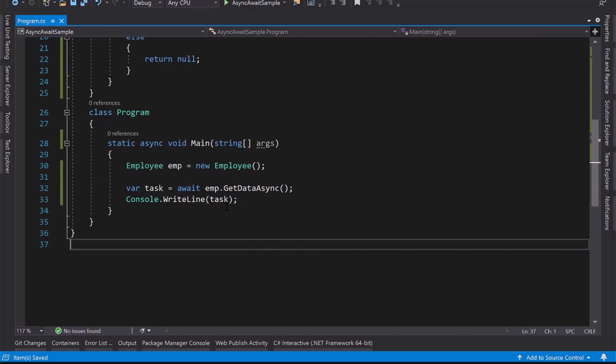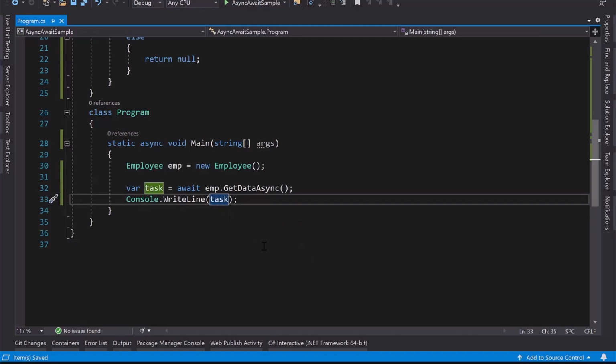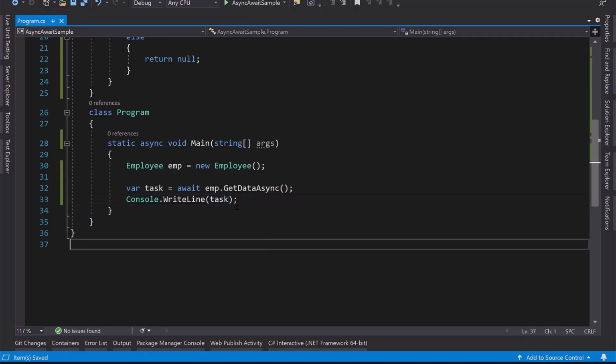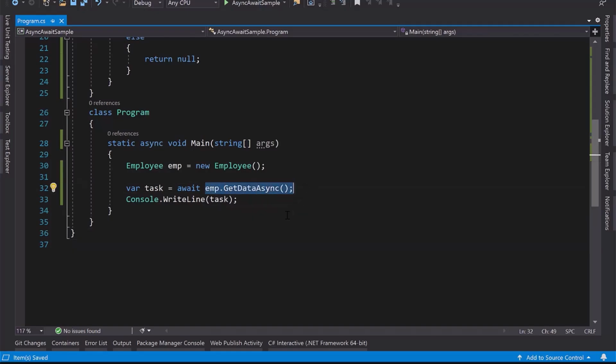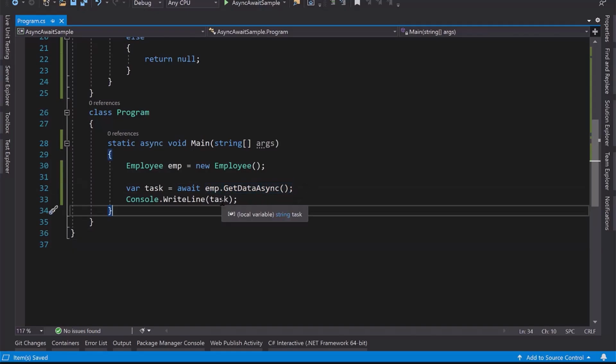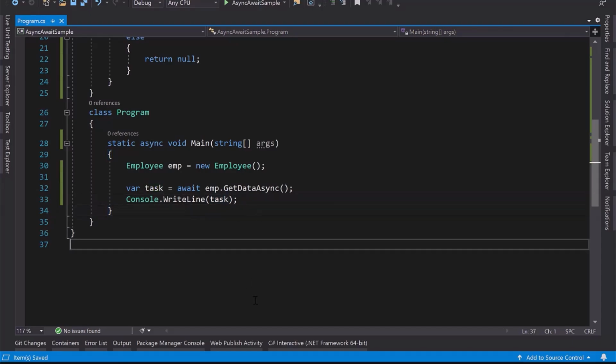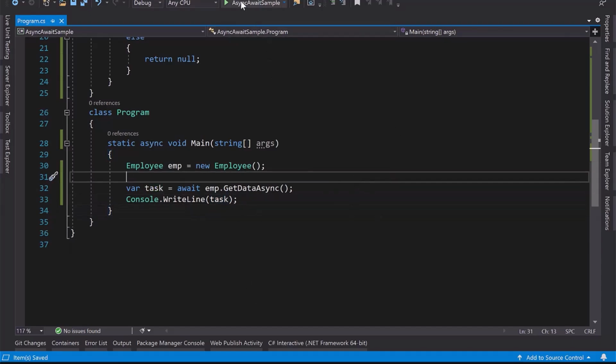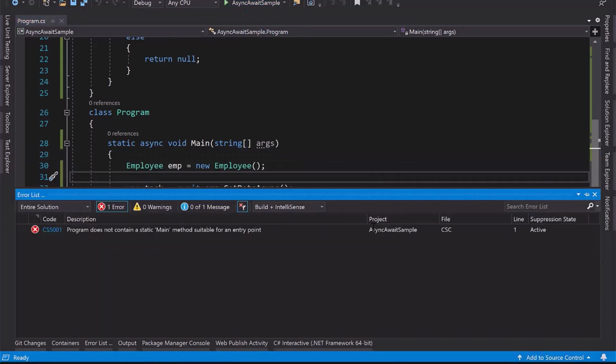If you look here, I'm not using task dot result. If you remember in the previous example, with the method async1 and the method async2, we used result over there. But here we are not using the result, because this await keyword will help us provide the result after the successful execution of this asynchronous method. That's why I'm not mentioning result here. But if I do not mention the await keyword and async, I need to use the result. I will show you. So let's see how it is working. Let's execute the program.